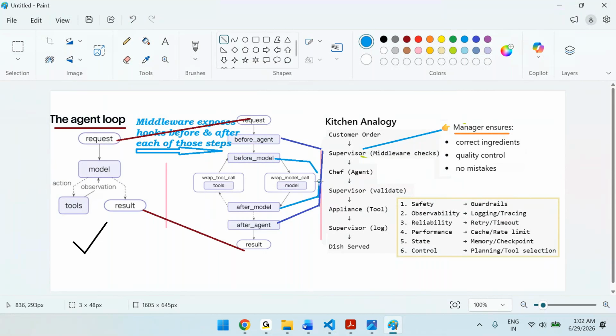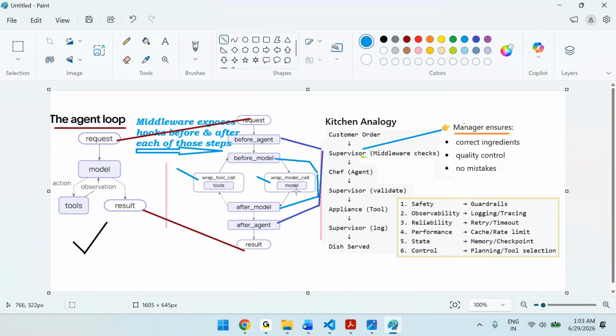Then you can say wrap tool and wrap model, that means wrap tool call, wrap model call. So like this, we can use all these different annotations or hooks, as you can call them, to perform different activities at different steps.